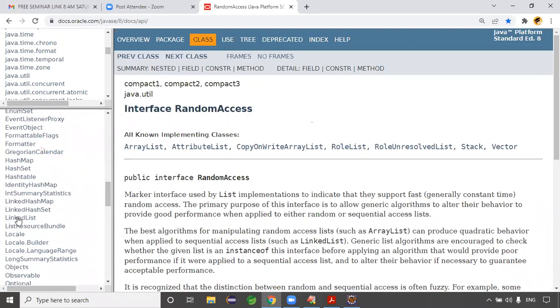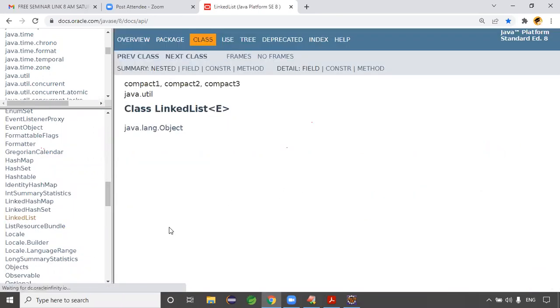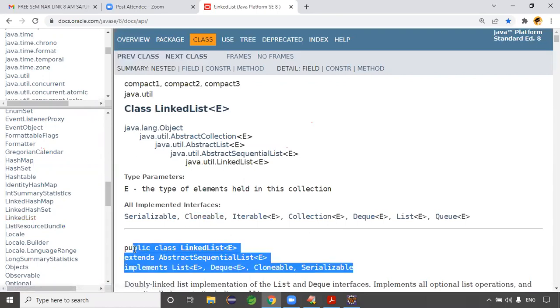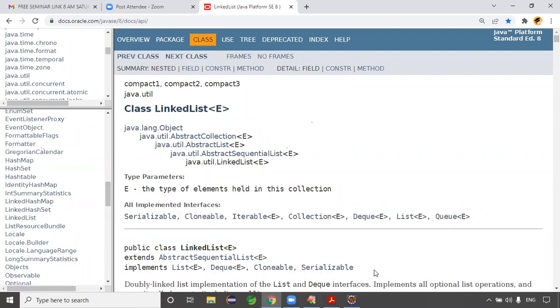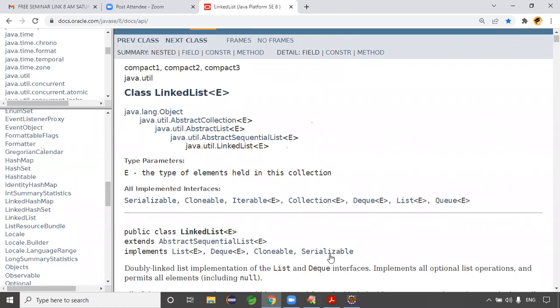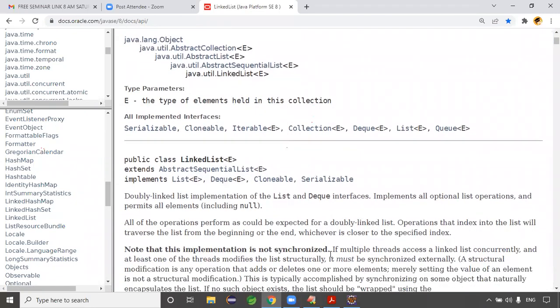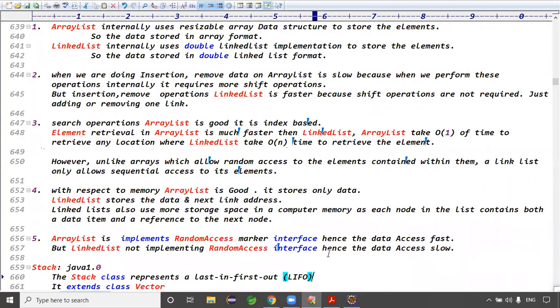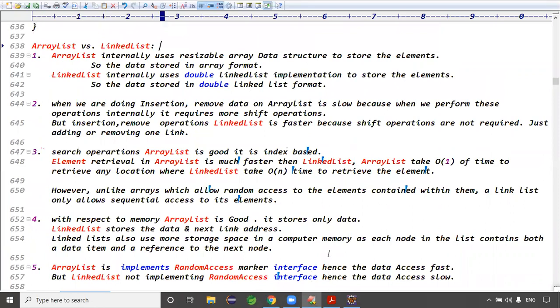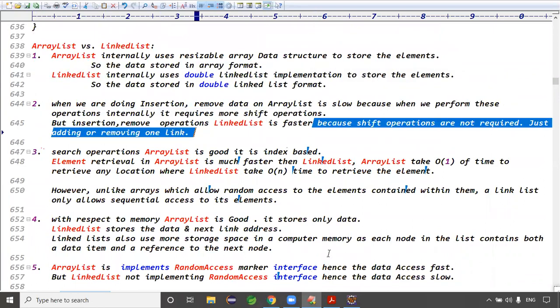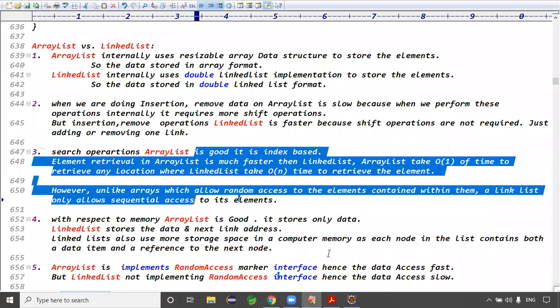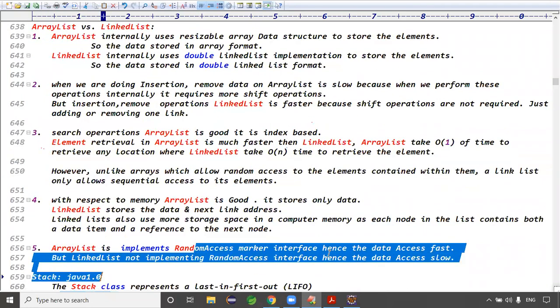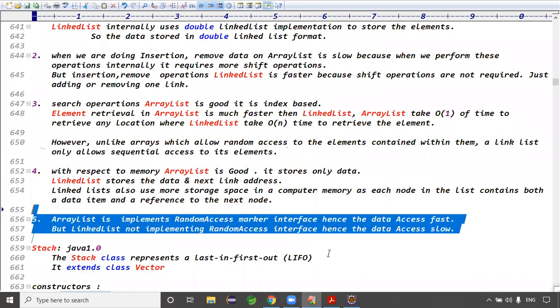And if you go to LinkedList, if you click LinkedList, you can see this one, guys. This is the implementation, right? Public class LinkedList extends AbstractSequentialList. Is it implementing any RandomAccess interface here? No, right? It means what? Data access becomes slow, right? Exactly. Guys, these are the five points regarding ArrayList versus LinkedList, right? One is the underlying data structure. One is insertion and removal process. One is search operations. One is with respect to memory. And the last is data access. Is it clear now?